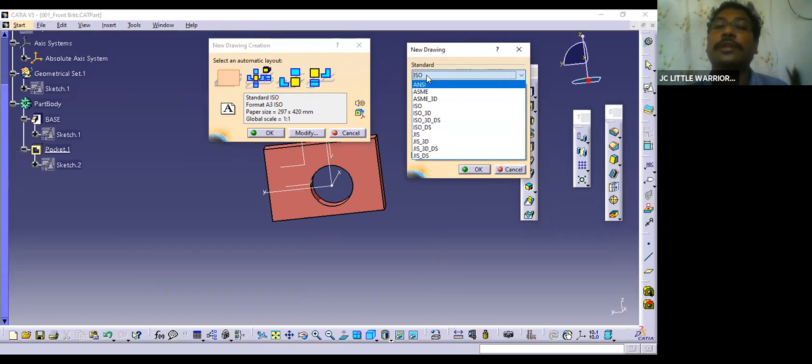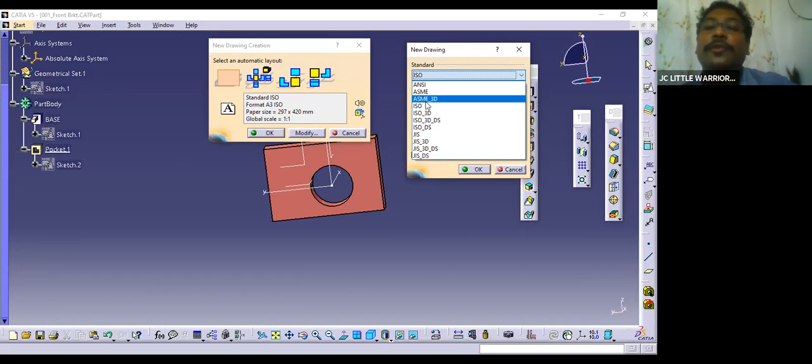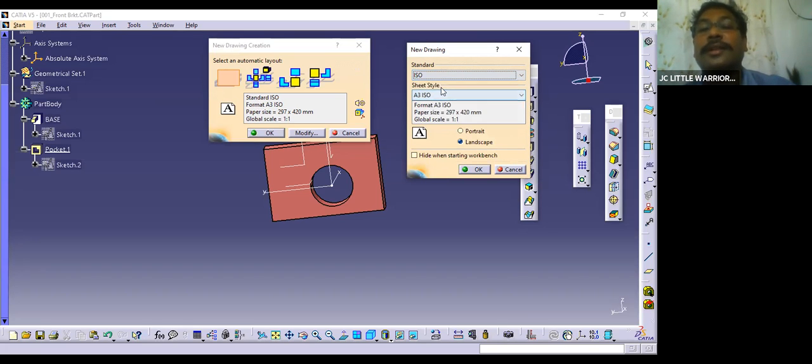As of now, we are using ISO here. If you're working on Japanese projects, then you need to use the JIS. ISO for India. Okay, ASME for America. All these things will be available. Based on your project, you need to decide and select the correct one.